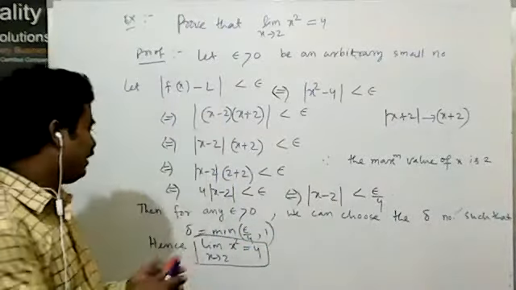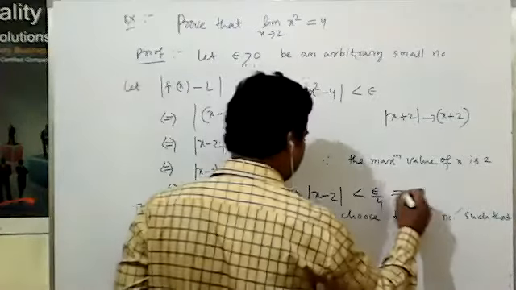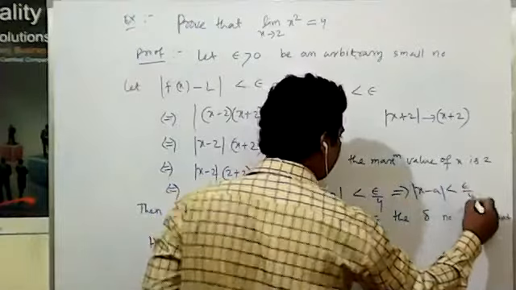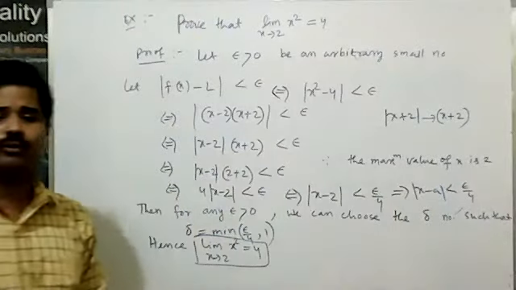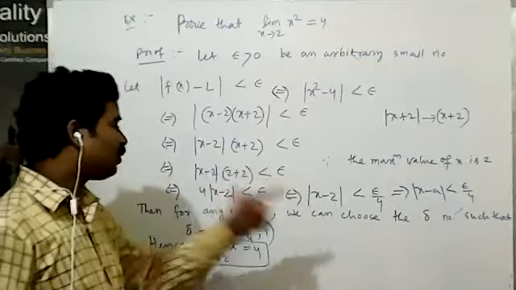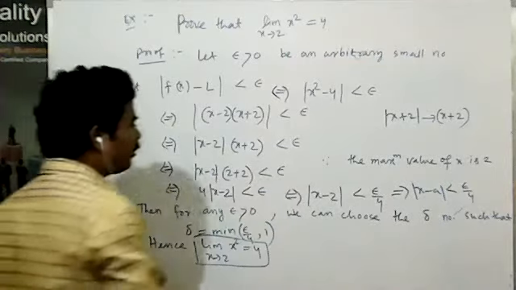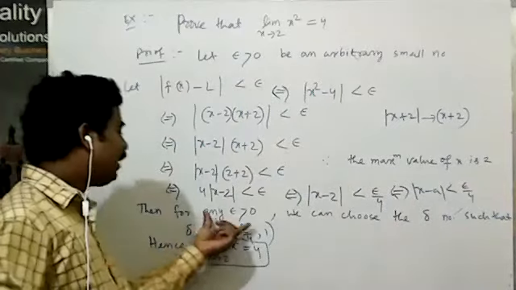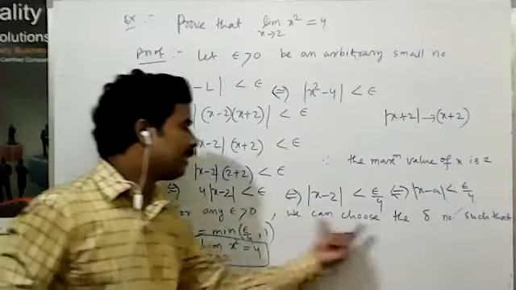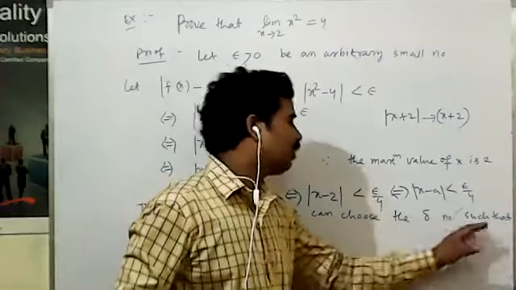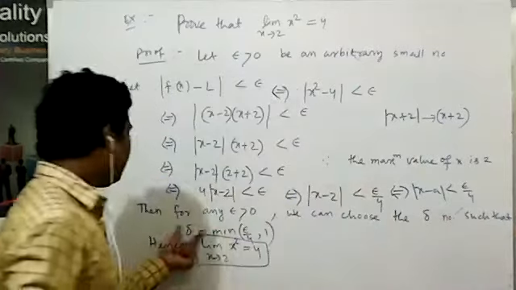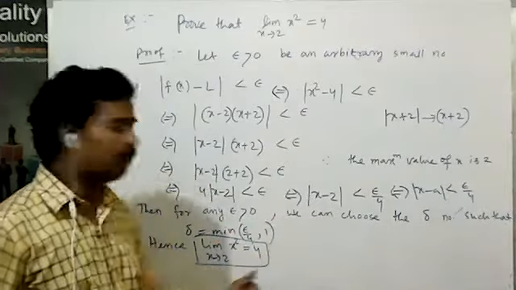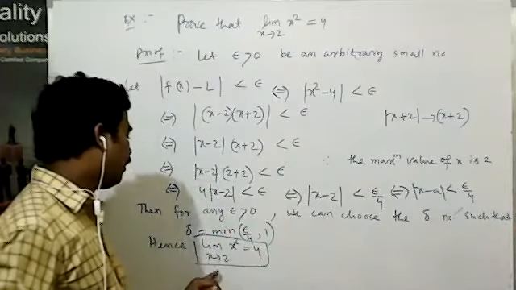This you have taken, it comes to what? That means |x − a| < epsilon by 4. If you take epsilon by 4 equal to delta, the reverse process is also true. So the reverse process is also true. That's why it is a double implies. Then for any epsilon greater than 0, we can choose the delta such that delta is the minimum value of epsilon by 4, comma 1. What is the minimum here? Epsilon by 4. So delta comes to epsilon by 4.